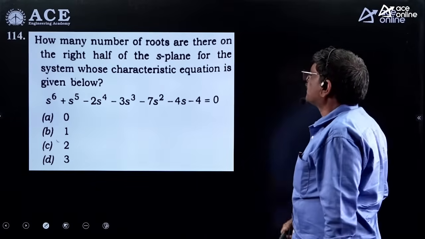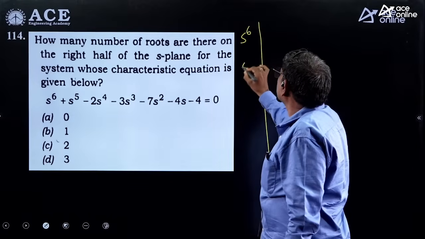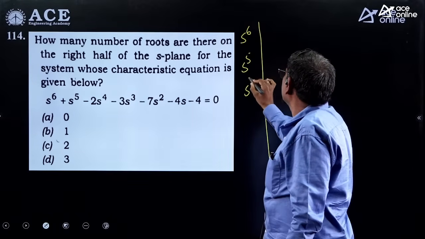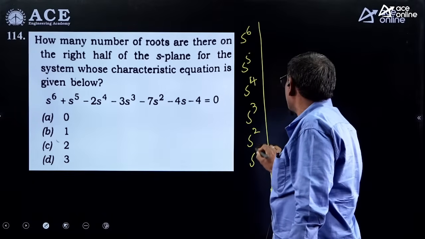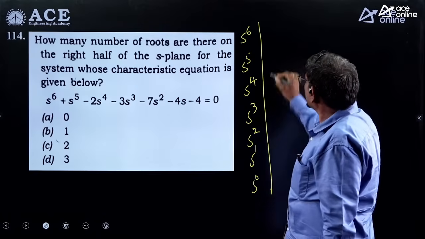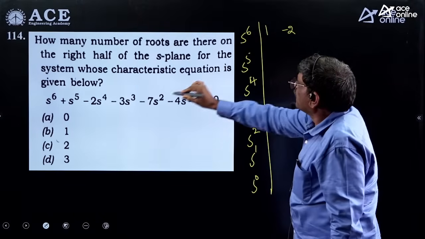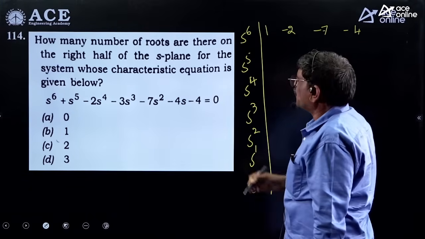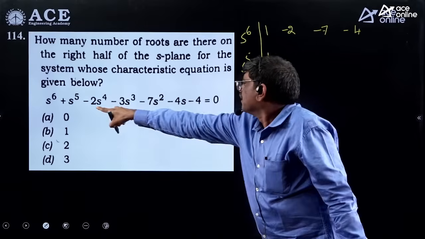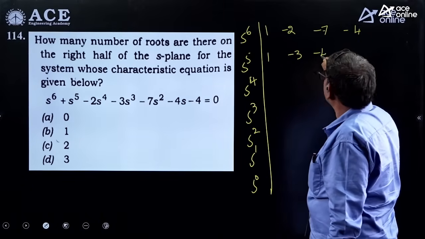So it is a sixth order characteristic equation. So S6, S power 5, S power 4, S cube, S square, S power 1, S power 0. So here 1, next alternate -2, next alternate -7, next alternate -4. Then here 1, next alternate -3 and -4.